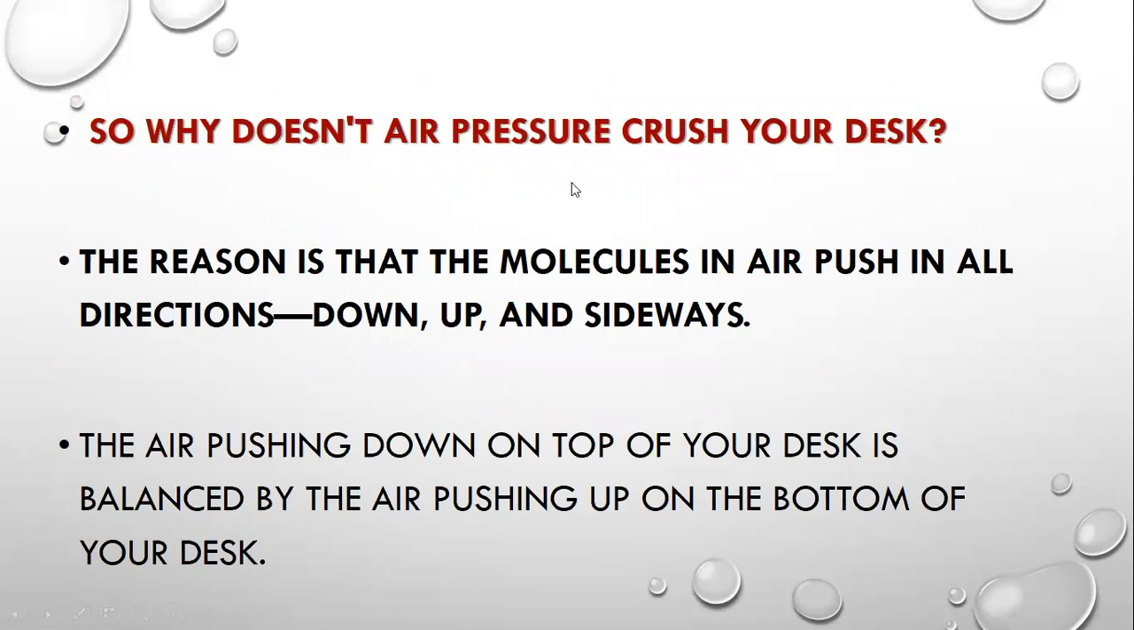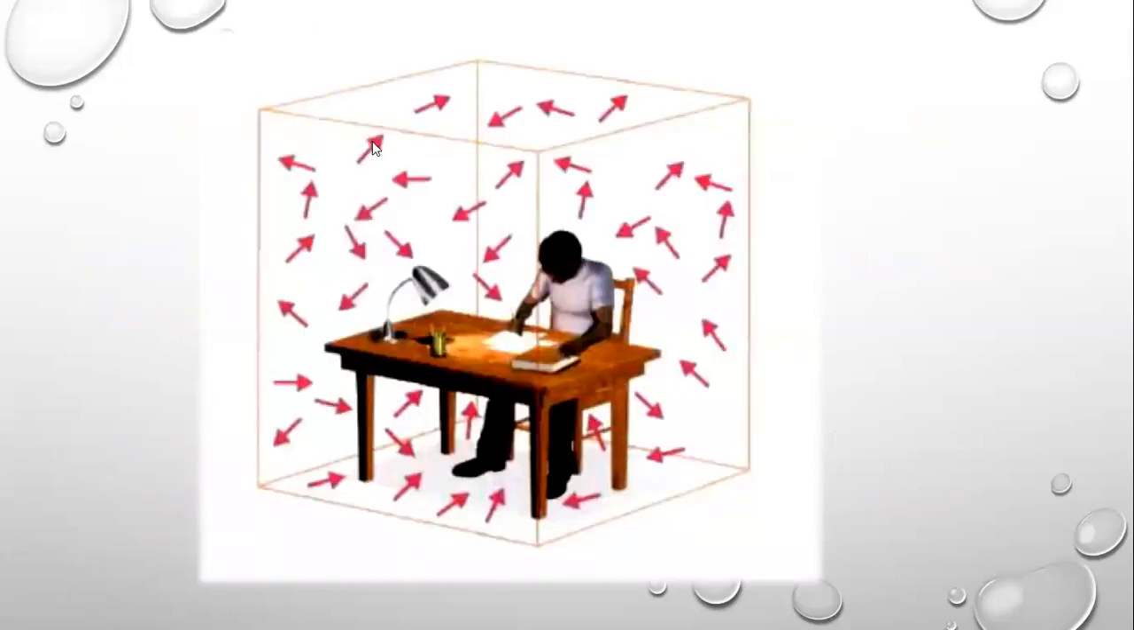So why does air pressure not crush your desk? The reason is that molecules of air push in all directions: down, up, and sideways. So the air pushing down on top of your desk is balanced by the air pushing up on the bottom and also from side to side. As you can see here, the arrows represent the air particles pressing from everywhere in a balanced way, so your desk is not going to be crushed.